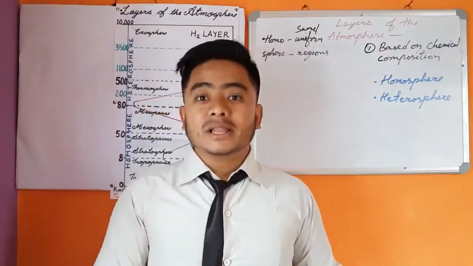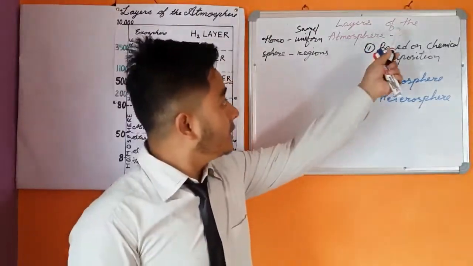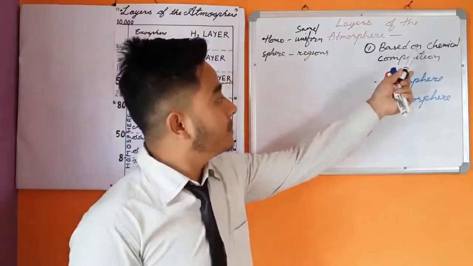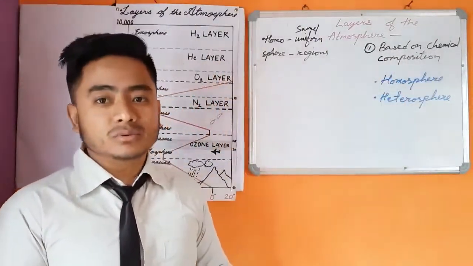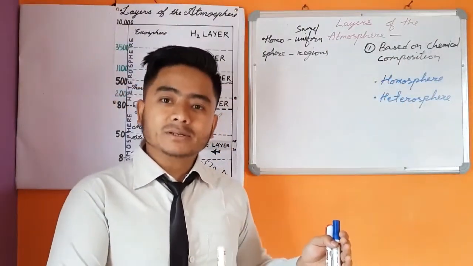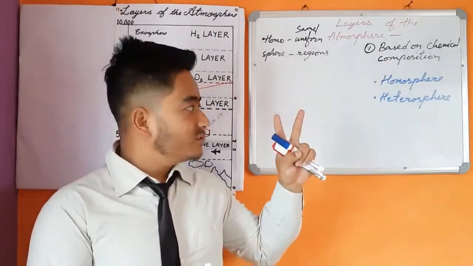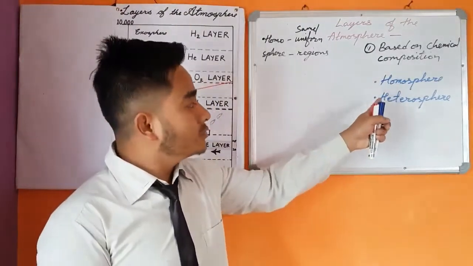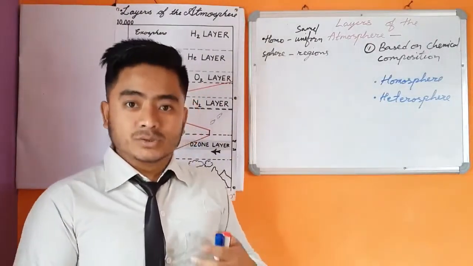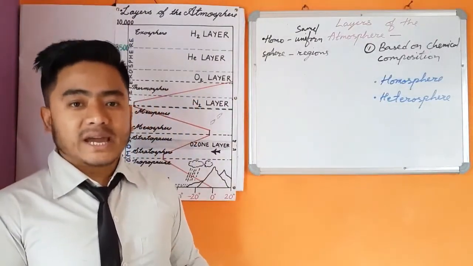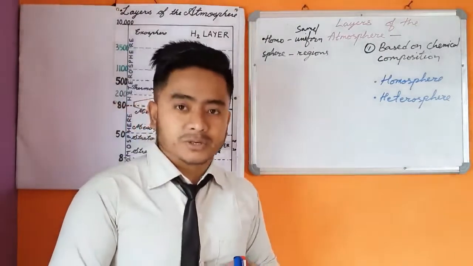So now let us learn about the layers of the atmosphere based on chemical composition. Based on chemical composition, the layers of the atmosphere have been divided into 2 layers, that is Homosphere and Heterosphere. So now we'll try to understand what is Homosphere.